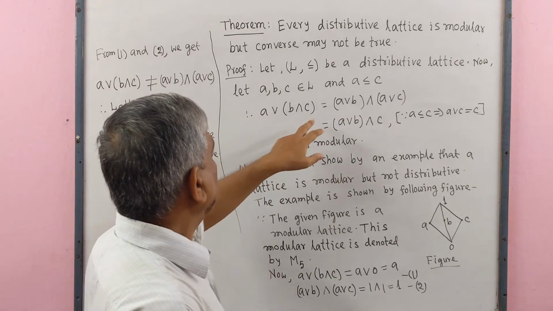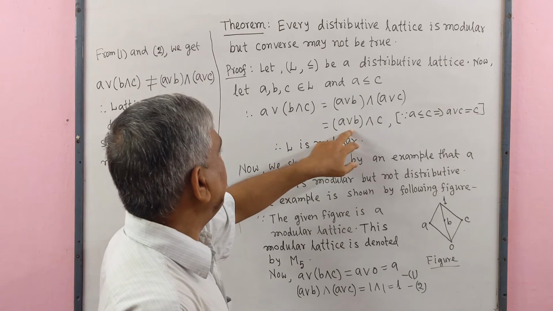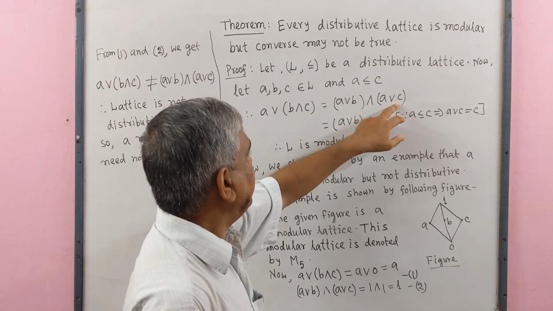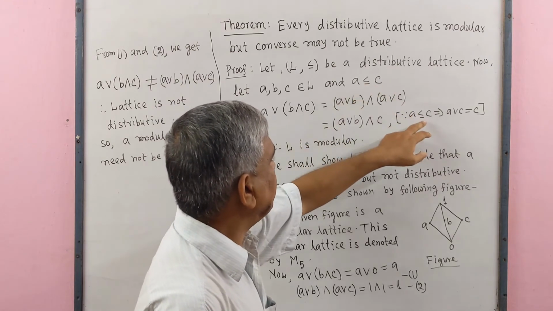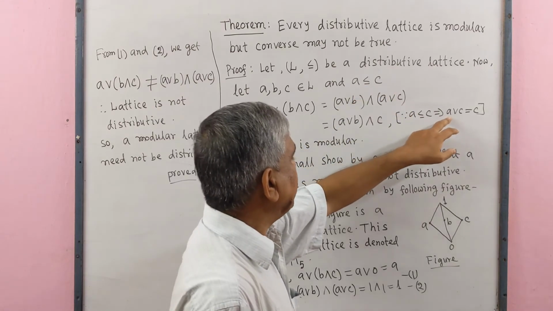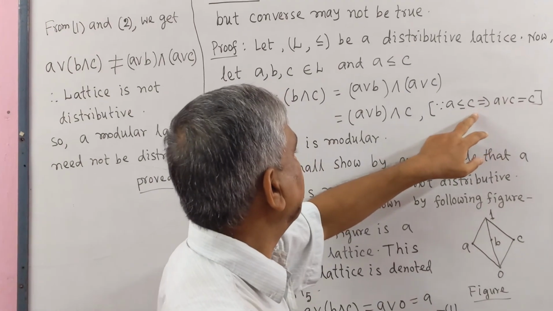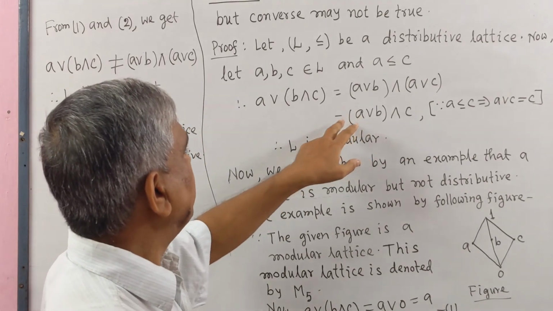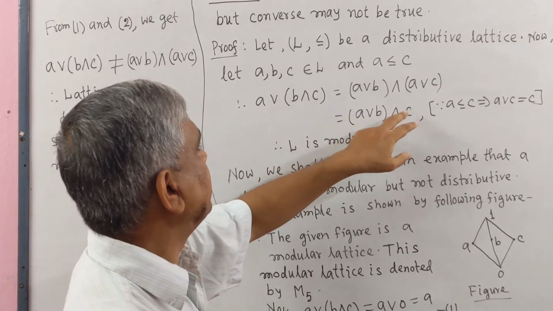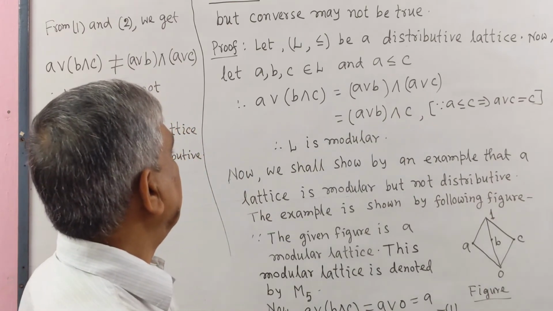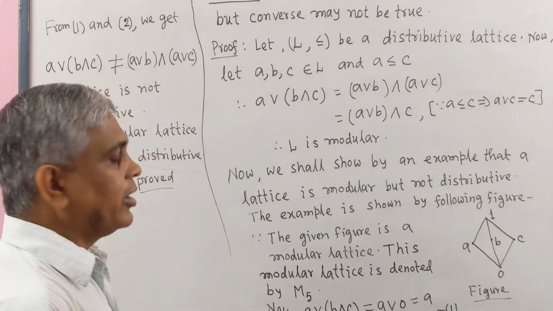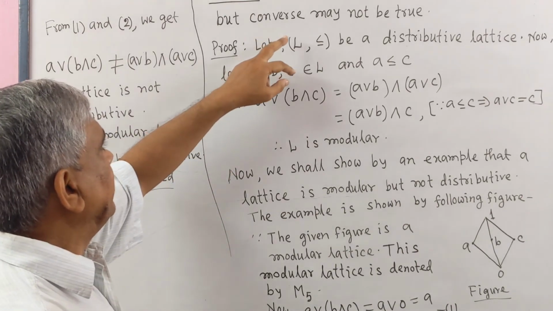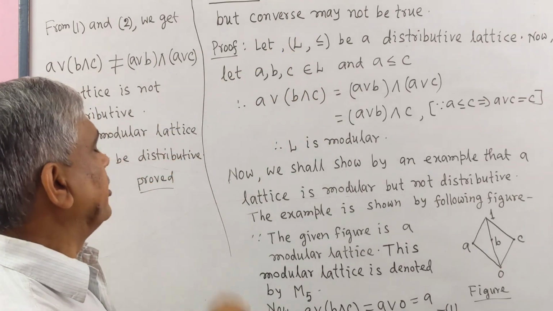Here we see (A ∨ B) ∧ (A ∨ C). Since A ≤ C implies that A ∨ C = C, the larger element, this is equal to (A ∨ B) ∧ C. Therefore the lattice is modular. That is, every distributive lattice is modular.